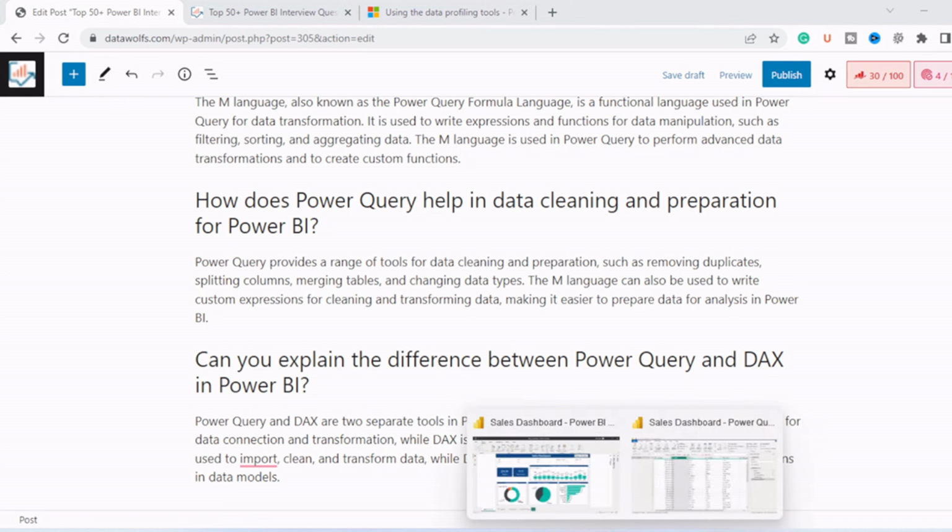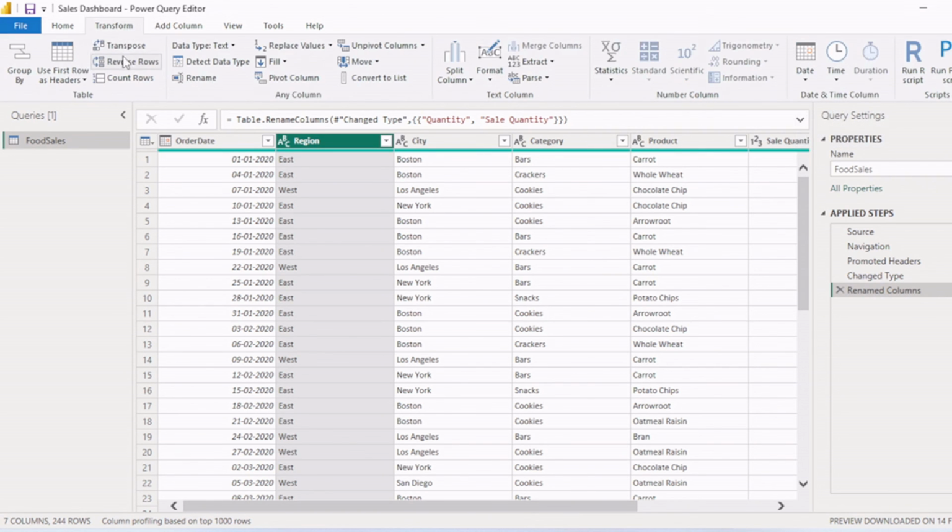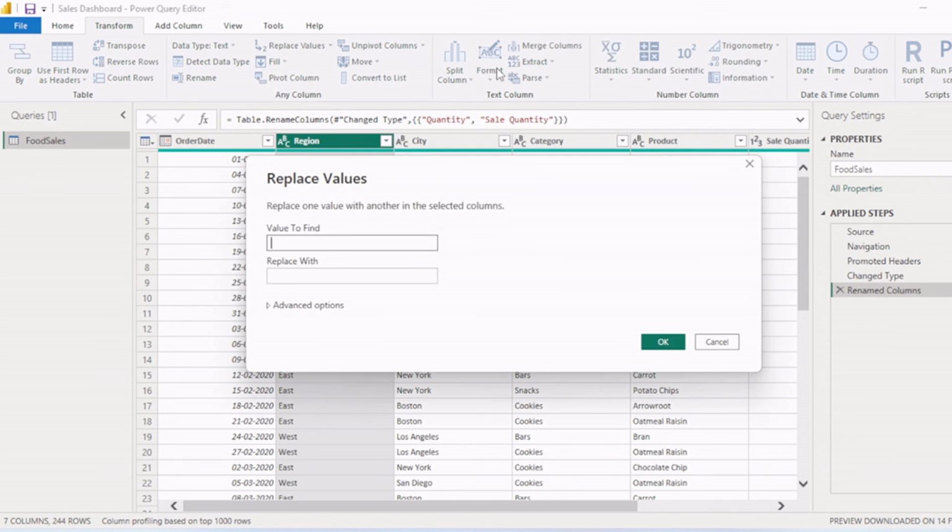As I just showed you in this Power Query Editor, you can connect with the data sources, you can remove columns, keep rows, remove rows. So these all are for cleansing purposes. You can merge queries, append queries, and in the Transform tab you can transform, reverse rows, count rows, then detect data type. You can fill up and down, pivot and unpivot columns. So there are various options available for cleansing, replacing and transforming the data.